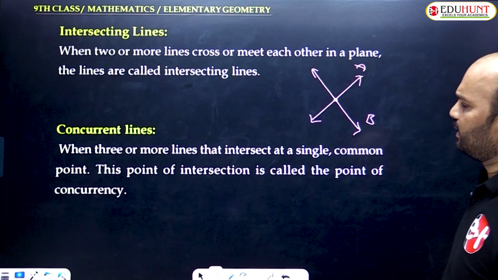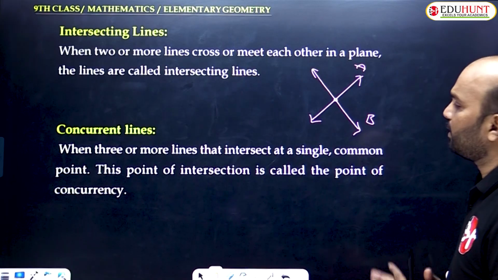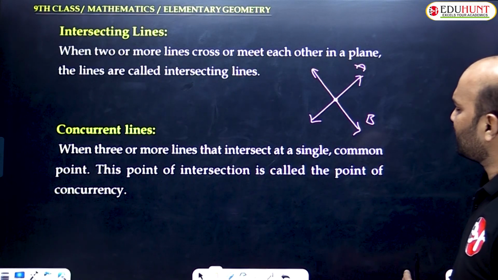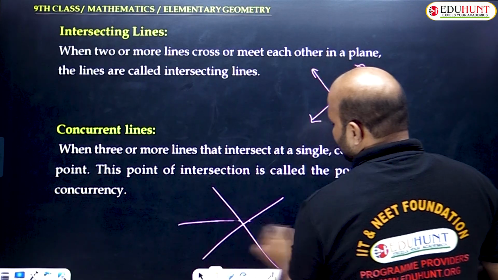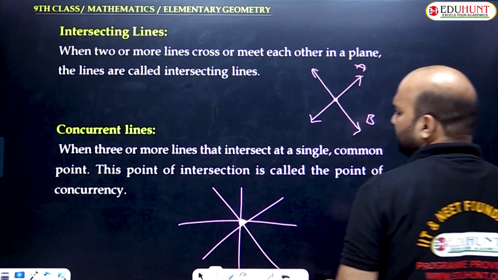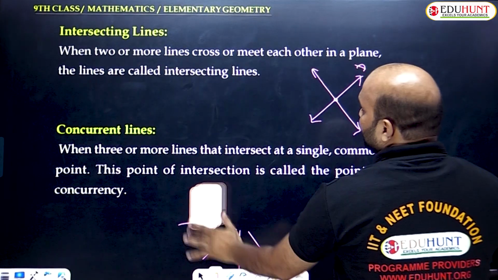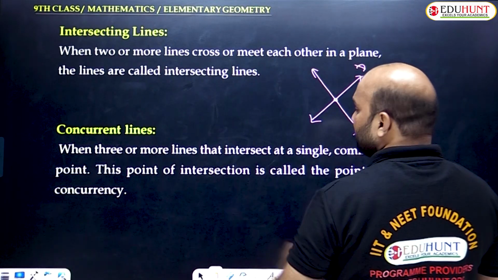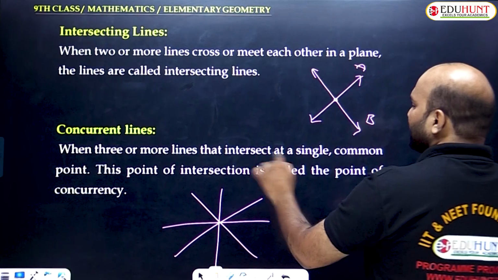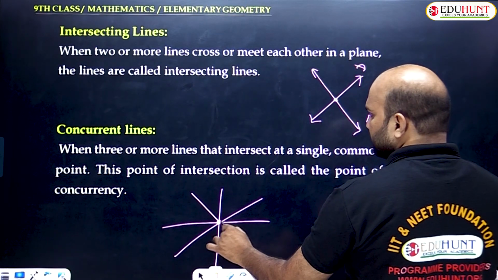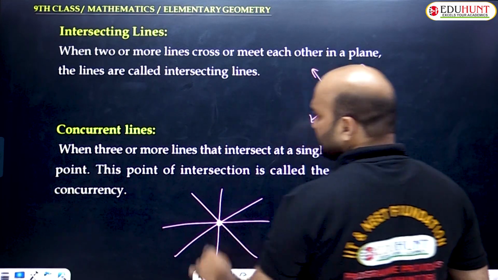Next one, concurrent lines. When two or more lines intersect at a single or common point, this point of intersection is called the point of concurrency. So what is concurrency? For intersecting lines it is two or more, but for concurrency you should have at least three or more lines intersecting at a single or common point. This point of intersection is called the point of concurrency. These lines are concurrent lines.